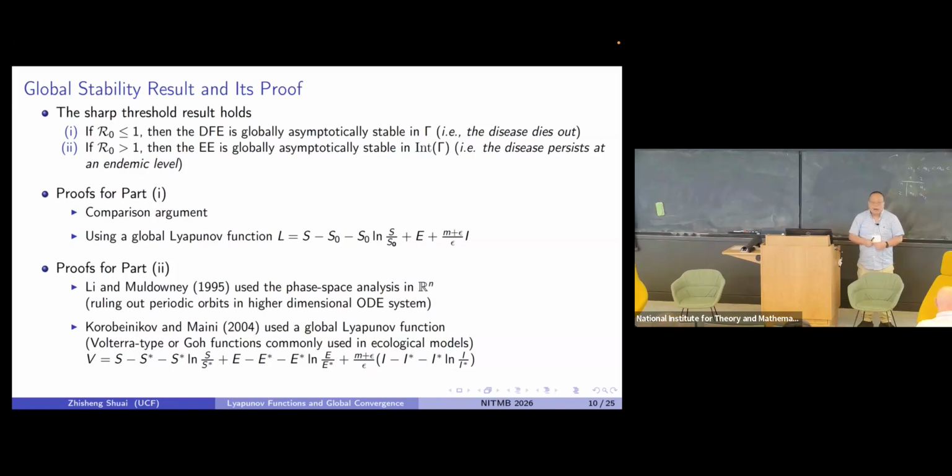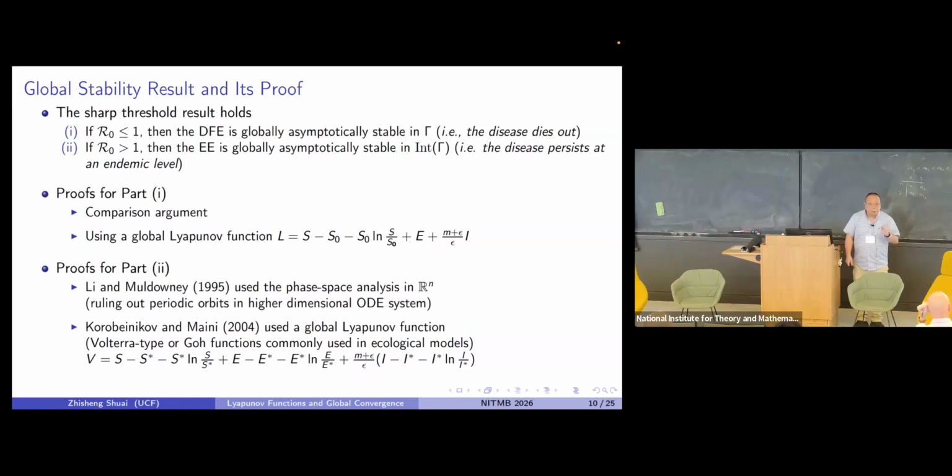I believe Korobeinikov, when he was doing a postdoc with Philip Maini, knew the result by Li and Muldowney. I suspect he didn't like it, and probably he challenged Korobeinikov whether he could find the Lyapunov function for these disease models to prove the endemic equilibrium is globally stable. It turns out he did. That's their paper. I want your attention: they have three terms, and each term is a Volterra-type Lyapunov function.